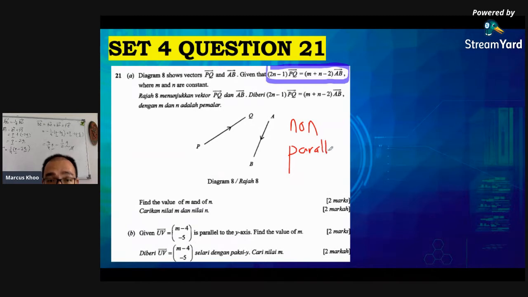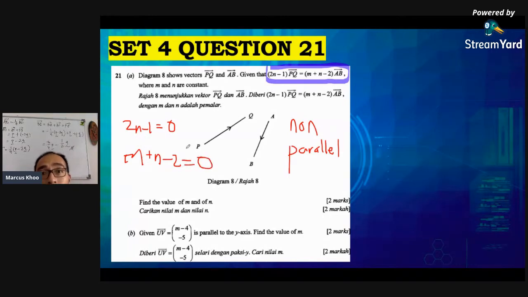And we saw this yesterday when we were talking about parallel and non-parallel vectors. I say if they are non-parallel vectors, but they are equal, look at this, they are equal. It is already given as equal, but they're non-parallel. So how can this be? This can only be if 2n minus 1 equals 0, and m plus n minus 2 equals 0.